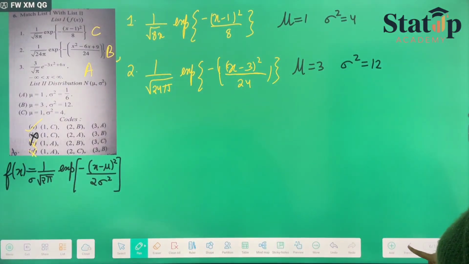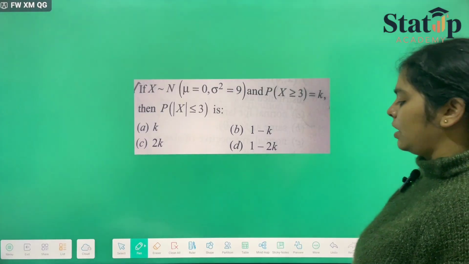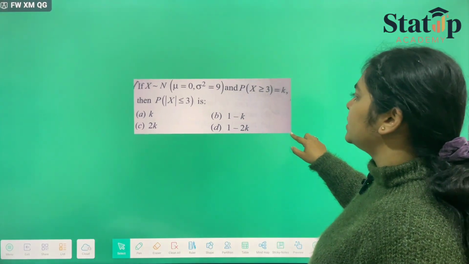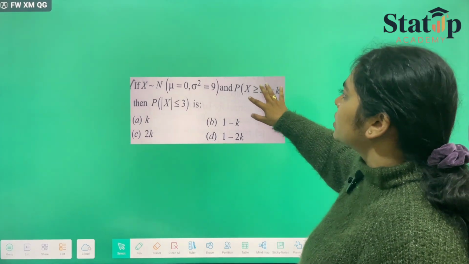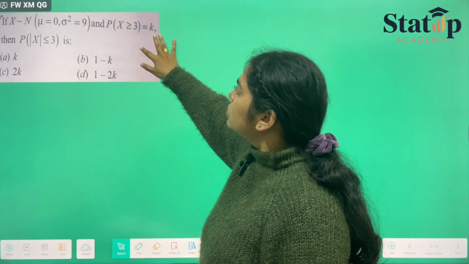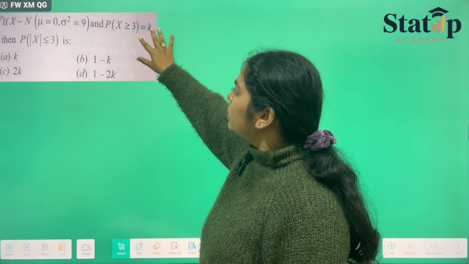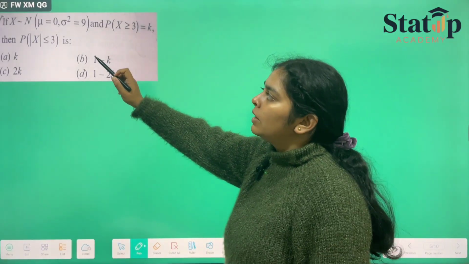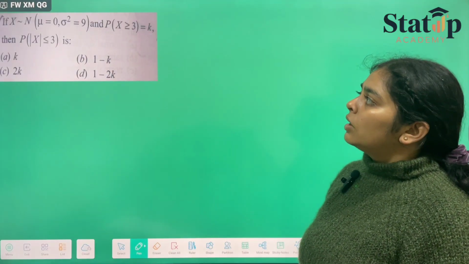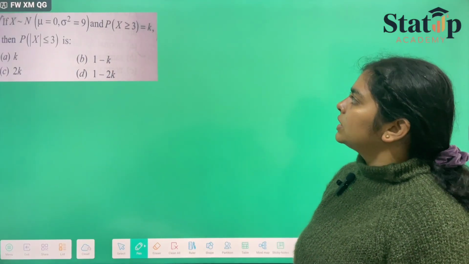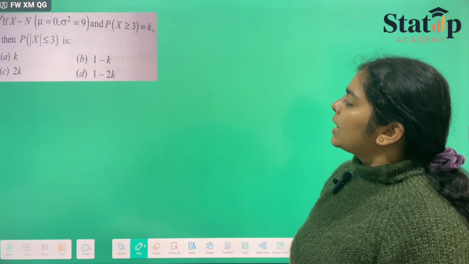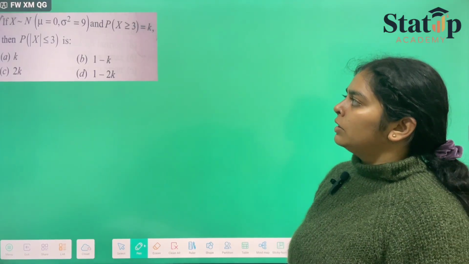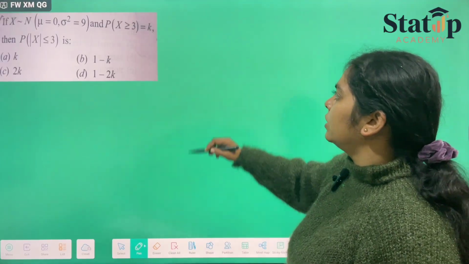Let us move forward with another kind of question that they ask in examination. This question is related to how we solve Z score in examinations. We have been provided that x belongs to a normal distribution with mean 0 and variance 9, and the probability that x is greater than or equal to 3 is given to us as k, and we have to find the probability that modulus of x is less than or equal to 3.